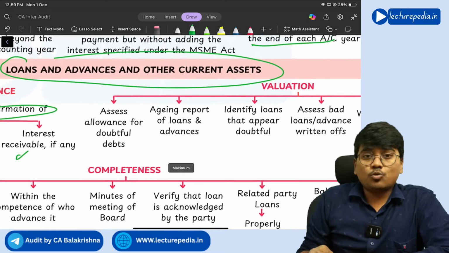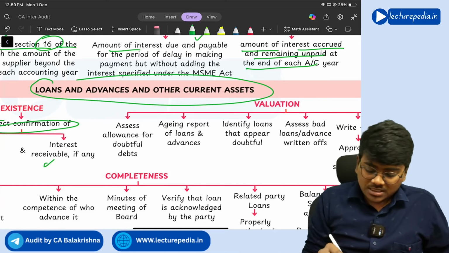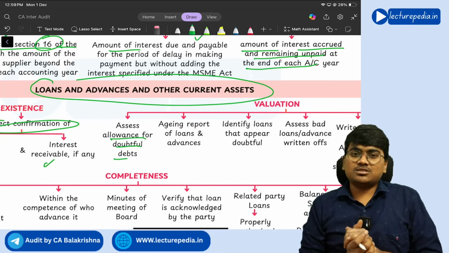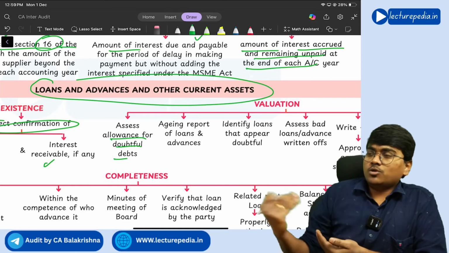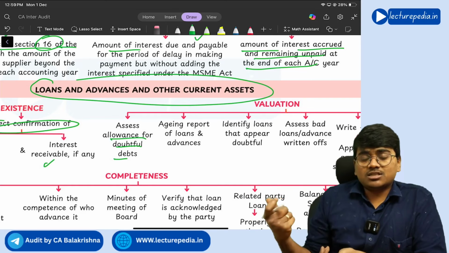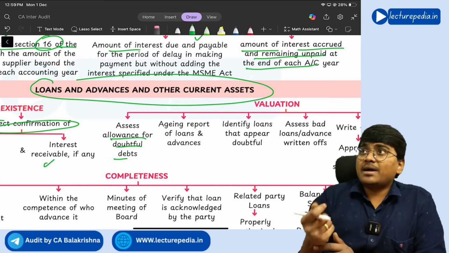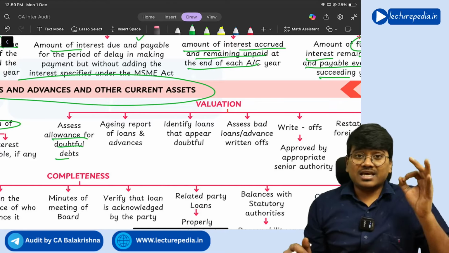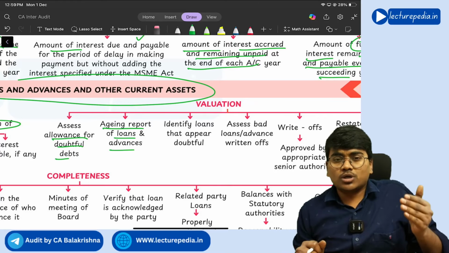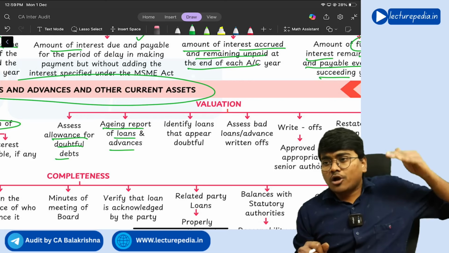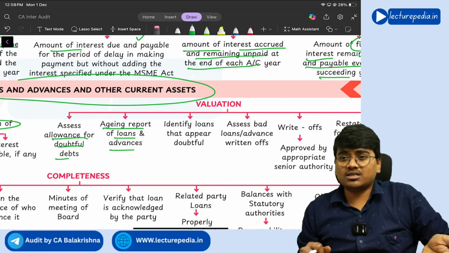what is the amount of loan that you have borrowed, so the principal amount and interest receivable. Next, with respect to valuation, you need to assess how much allowance for doubtful debt is made. So whenever you have given a loan, that person might repay you, he might not repay you. So if at all there is any doubtfulness, you have to provide a provision for doubtful debt that will impact the valuation, right? Next, you need to take the aging report of loans and advances. So if that loan or advance is outstanding for a long duration of time, then you might have to provide more provision on that, correct or not.